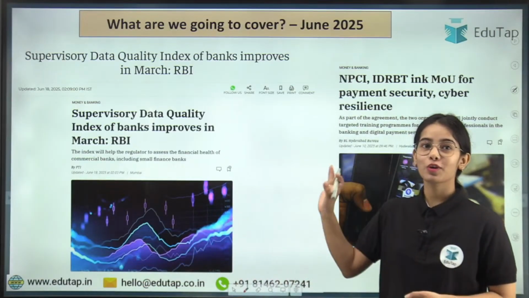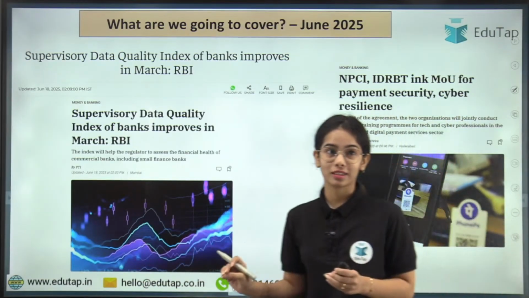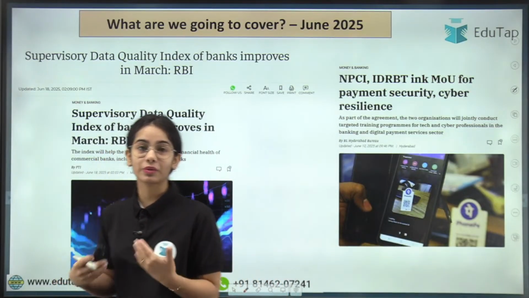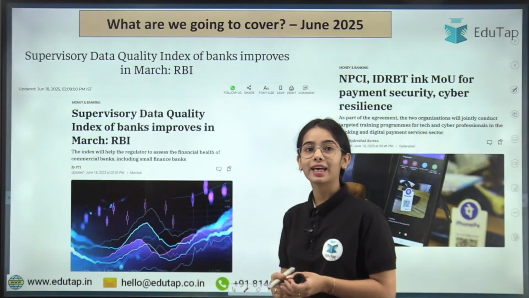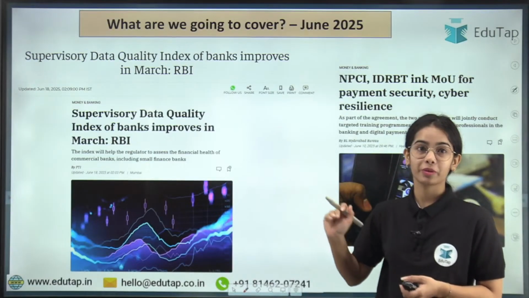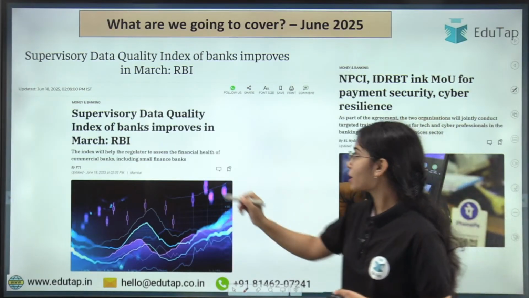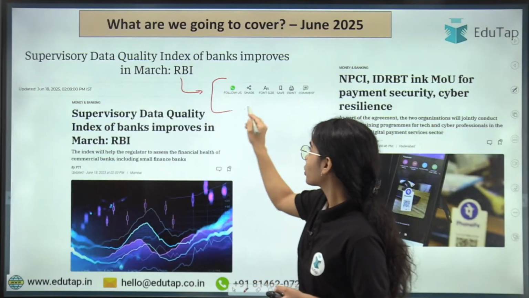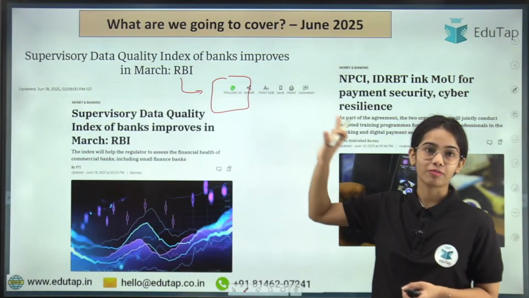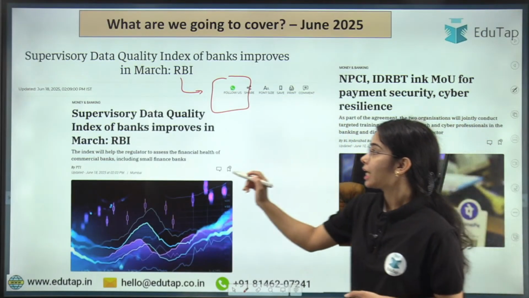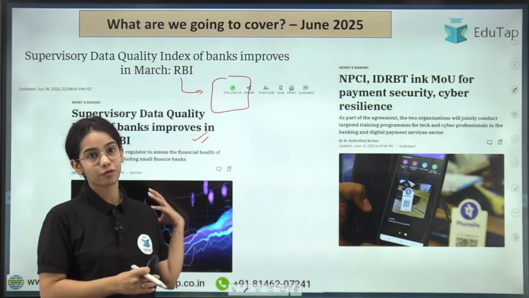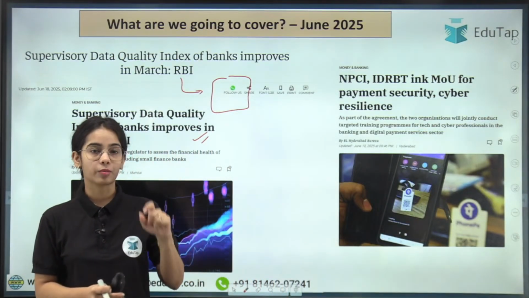So in today's session, we are going to discuss two very important news articles. The first one is regarding the Supervisory Data Quality Index that has been released by the Reserve Bank of India, and like the other index of the Reserve Bank of India, the Data Quality Index also has different parameters, as well as the Reserve Bank of India released a booklet with this Supervisory Data Quality Index. So we will discuss the important points that have been given in the booklet also. Okay, so we will discuss the Supervisory Data Quality Index, the data that has been provided for this, as well as the important data points.